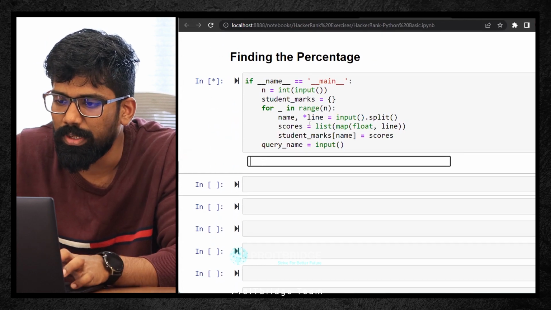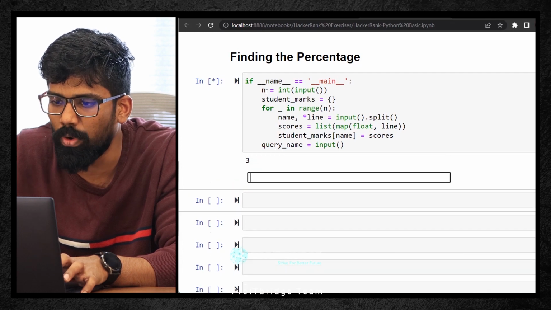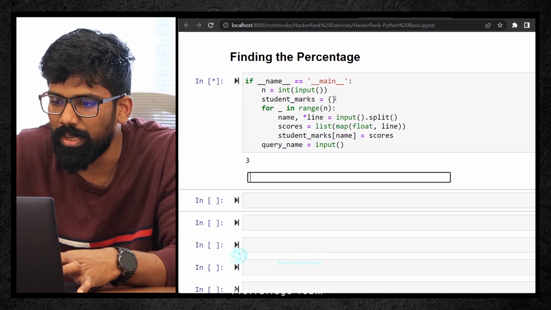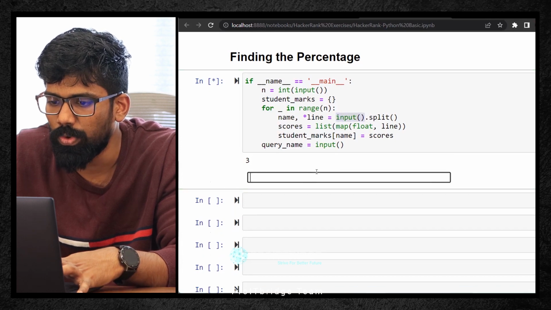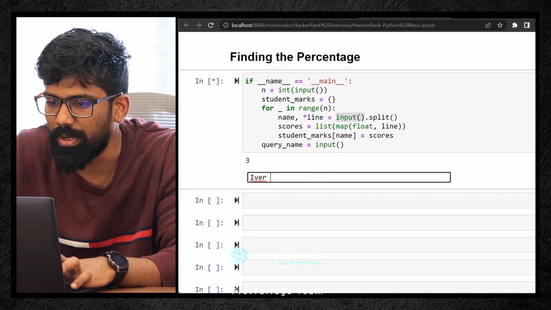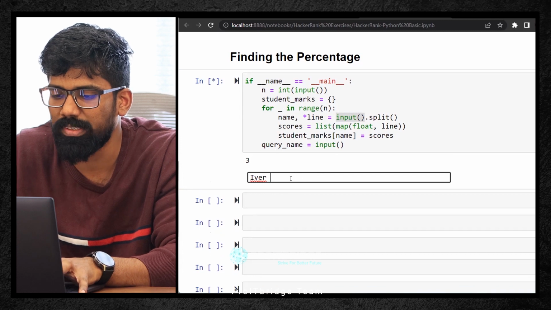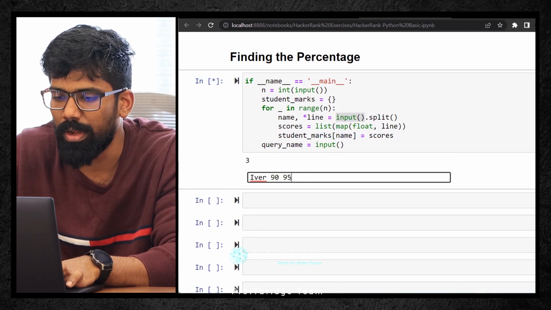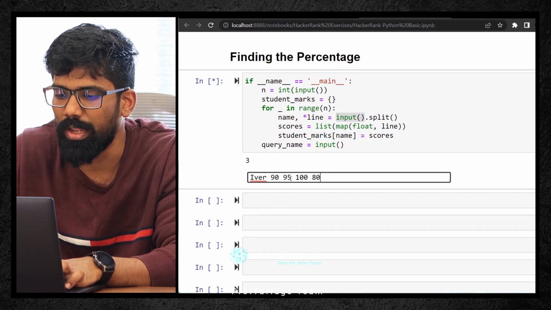First is nothing but input. How many students do you want? So I want 3 students. So this 3 got stored into this n, and this is an empty dictionary. Okay. And the next input is available here. So first name is Ivor, space, alright, split. So this Ivor will get stored into this name. I just want to say he scored in the first exam, machine learning 90, deep learning 95, natural language processing 100, and in time series modeling, let's say 80.